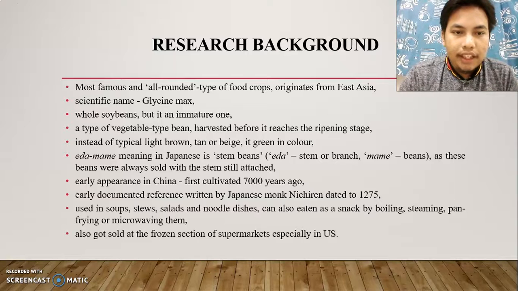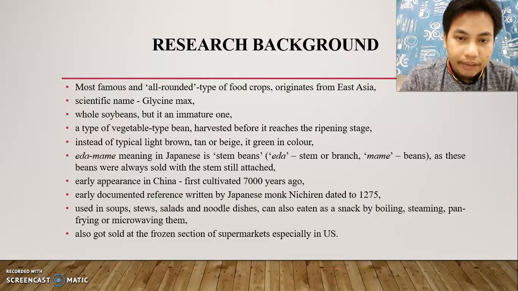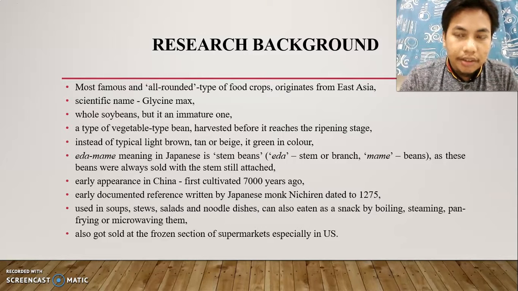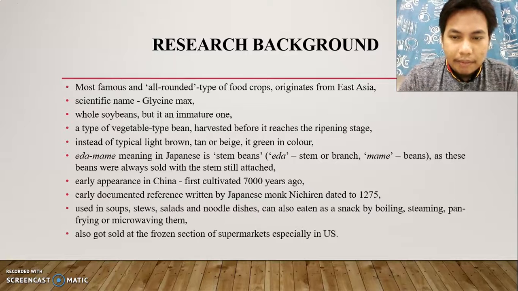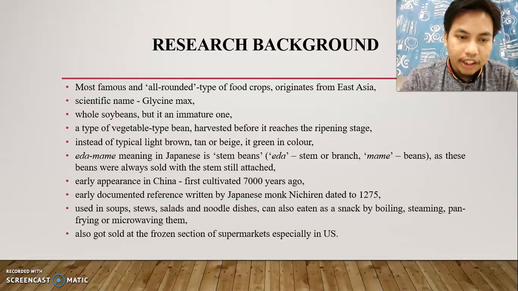Edamame is the most famous and all-round type of food crop, originating from East Asia. Its scientific name is Glycine. It is an immature soybean, a vegetable type harvested before it reaches the ripening stage. Instead of the typical light brown tan color, it is green. Edamame in Japanese means stem beans. Eda means stem or branch, and mame is beans, as these beans were always sold with the stems still attached.